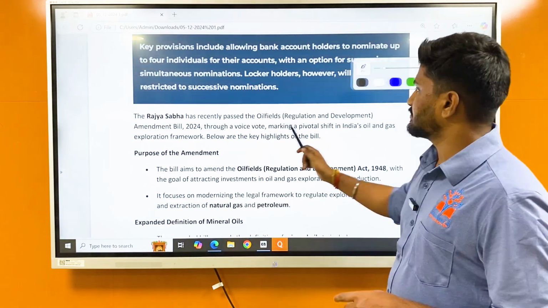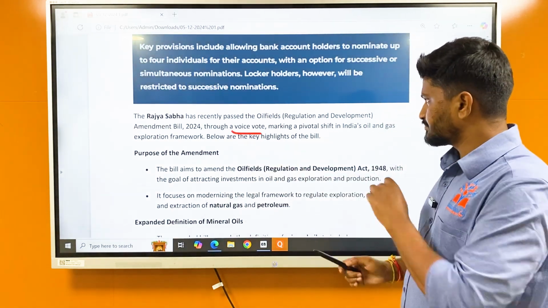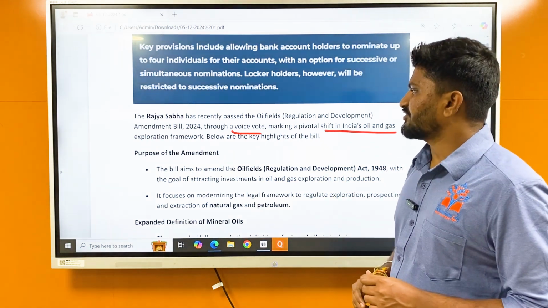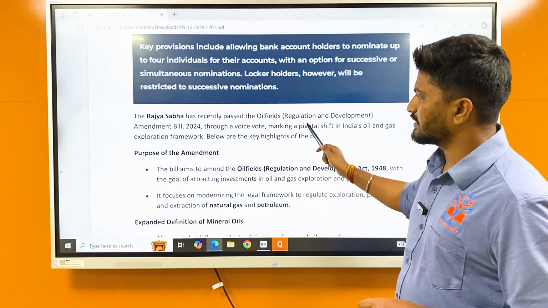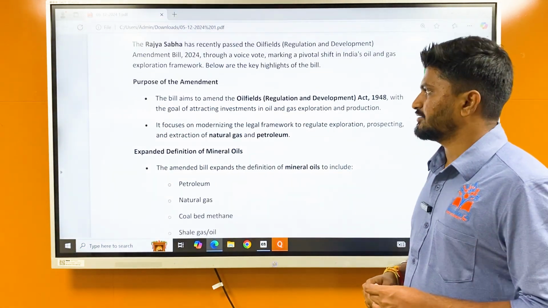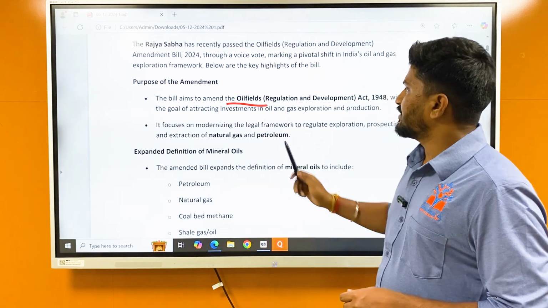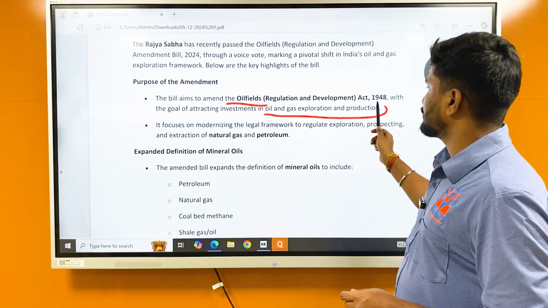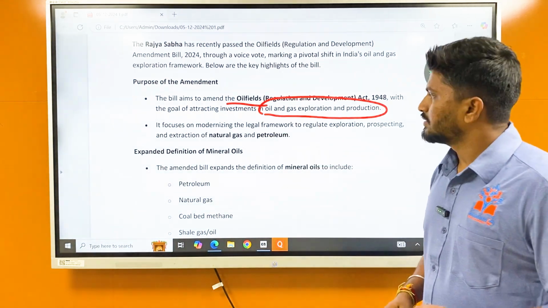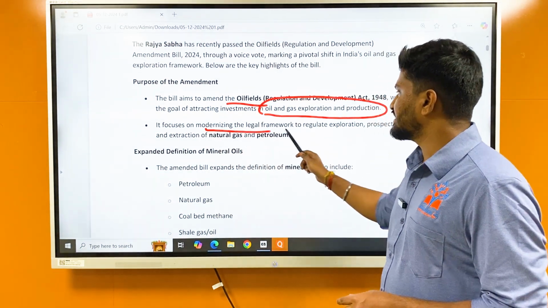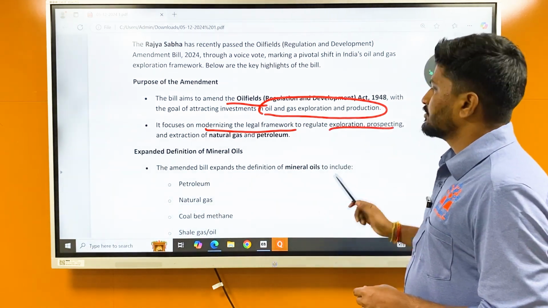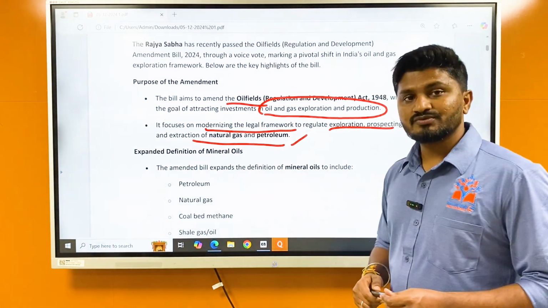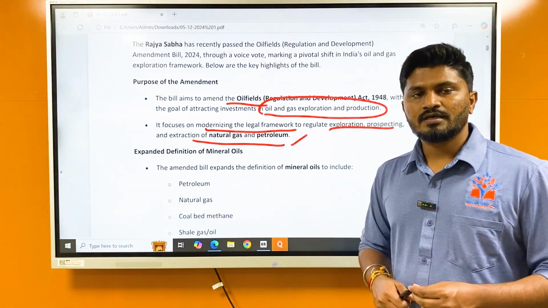Okay, it has been passed in Rajya Sabha through a voice vote, marking a pivotal shift in India's oil and gas exploration framework. Below are the key highlights of this bill. So what are the key highlights? First one is, what is the purpose and amendment? The bill aims to amend the Oilfields Regulation Act 1948 with the goal of attracting investments in oil and gas exploration and production. Then it focuses on modernizing the legal framework to regulate exploration, prospecting, extraction of natural gas and petroleum. This is very important. It aims to modernize the legal framework so that it is up to date, up to modern standards.